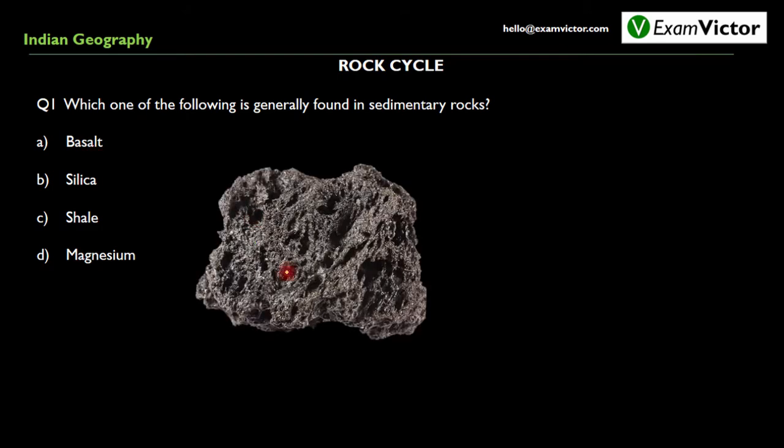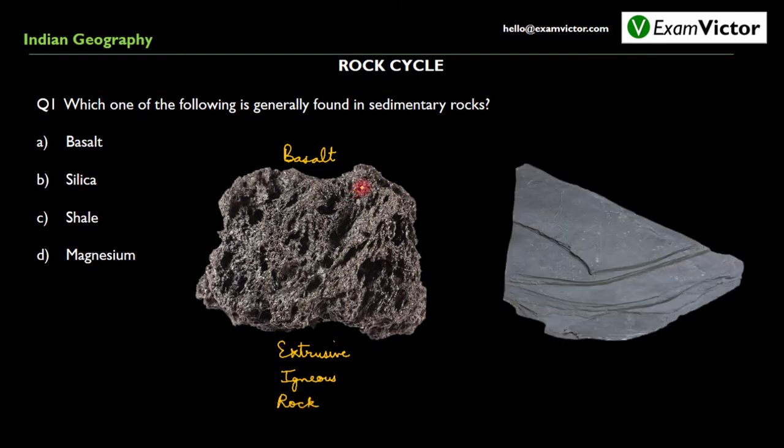Option A, basalt. This is how basalt looks like. It is an extrusive igneous rock. On the other hand, this is shale, which is a sedimentary rock. We can get confused and mark C as the correct choice. But we need to read the question again. Which one of the following is found in sedimentary rocks? The question is not asking which of the following is a sedimentary rock.